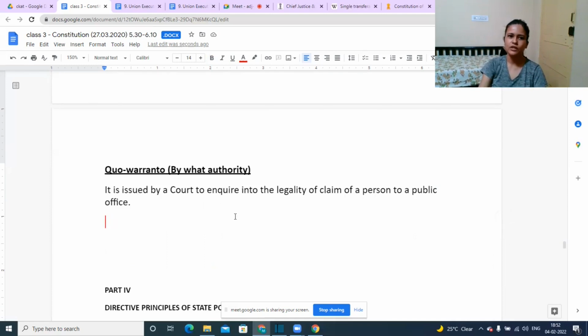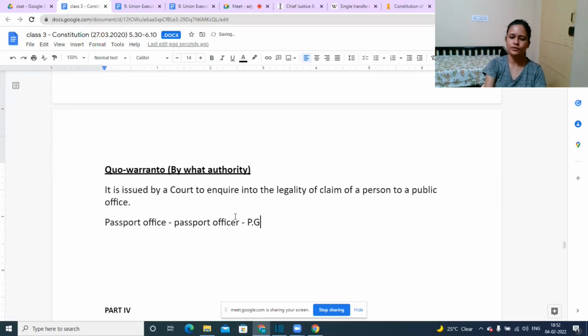Take for example, there is one post, just an example, okay, maybe in the passport office there is a post, passport officer, all right, and for this post a post graduation degree is mandatory, okay, and someone has seen that the person who is holding this position, passport officer, is not having a post graduation degree, he is just having an undergraduation degree. So if he files a case, the court would ask him that show us reasons, right, that by what authority you are holding this position, because for this position post graduation is mandatory.